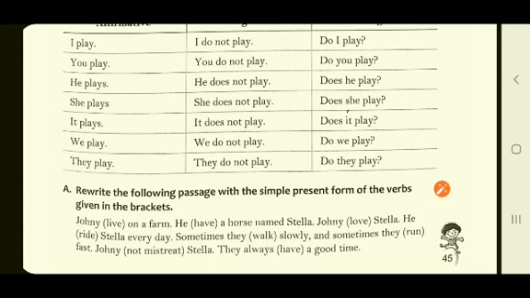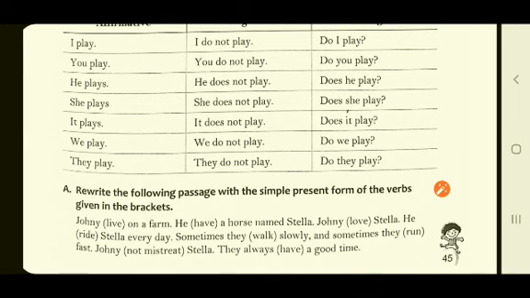Johnny live on a farm. So the base form is given. Johnny, as you know, is a singular subject. When the subject is singular, we have to add s or es to the base form. So as Johnny is singular, we have to add s to the base form of the verb. Johnny lives on a farm.